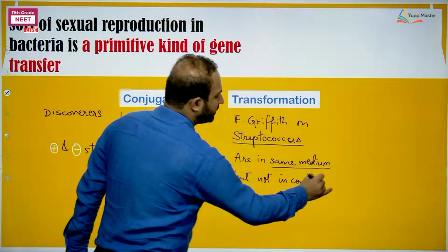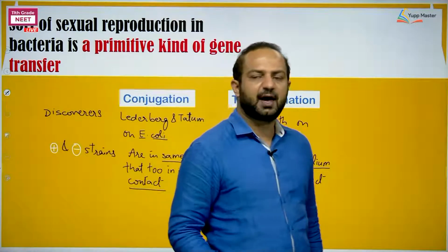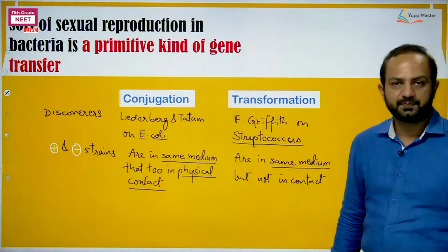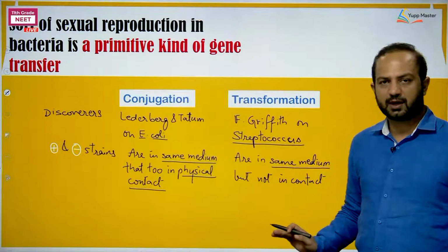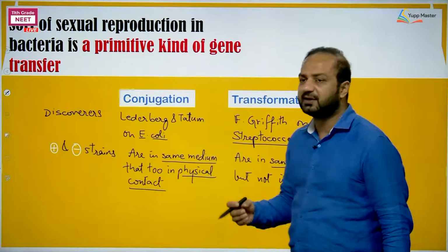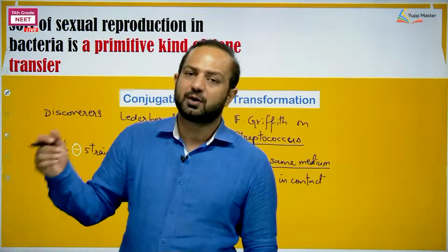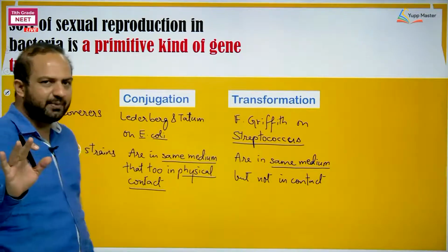It is like the donor shared the genetic material in the medium and the recipient absorbed it from the medium. This is the mechanism in which transformation is studied. So, transformation is taking the genetic material from the medium, not through contact. At least they are in the same medium.